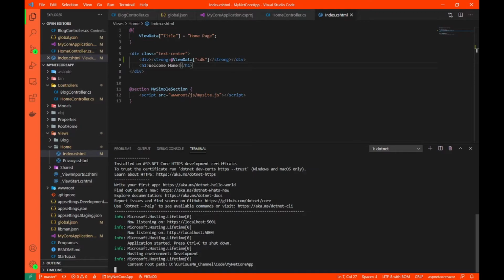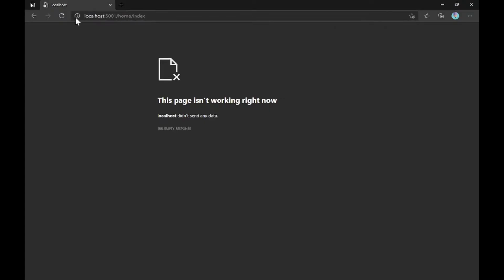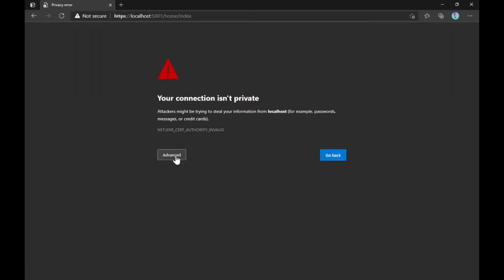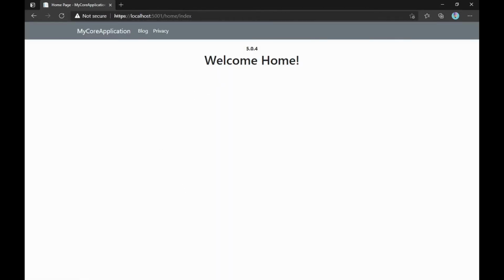Our code is running, and as usual, it will be hosted on either 5001 or 5000. So let's go ahead and open our browser. Strange, huh? Oh, sorry. Basically, I have to tell it to go to HTTPS specifically, otherwise it goes to HTTP by default always. Okay. Advanced, continue to localhost. Here you can see that we are on a localhost.